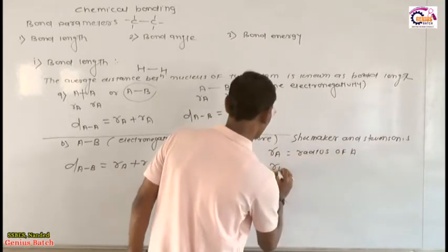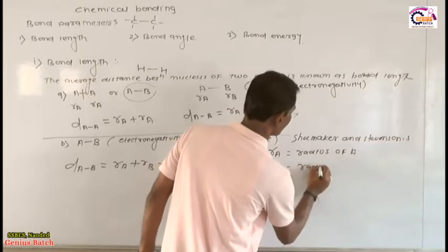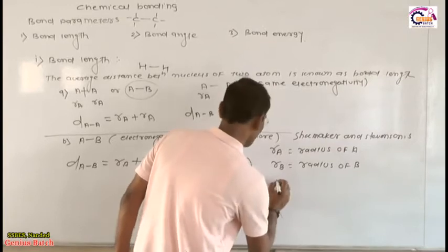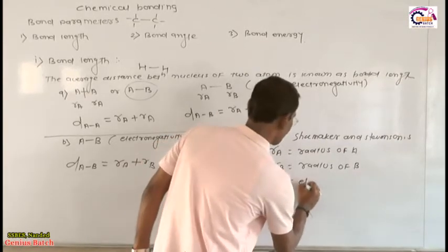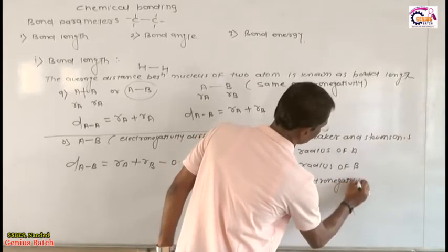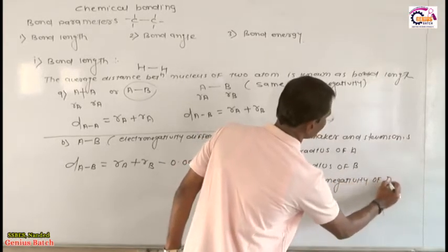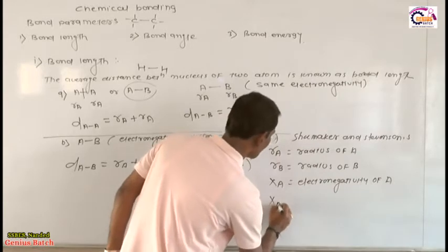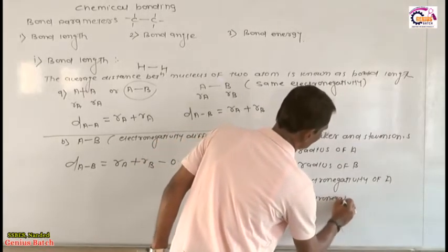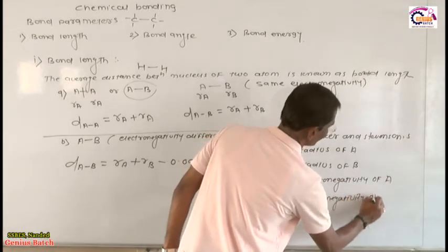What is the meaning of RB? RB is nothing but the radius of B. My friends, what is the meaning of XA? XA means electronegativity of A. And what is the meaning of XB? XB is called the electronegativity of B.